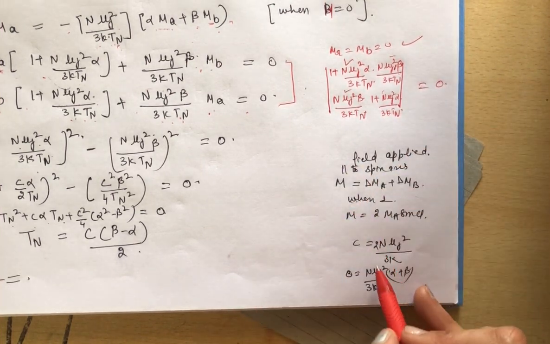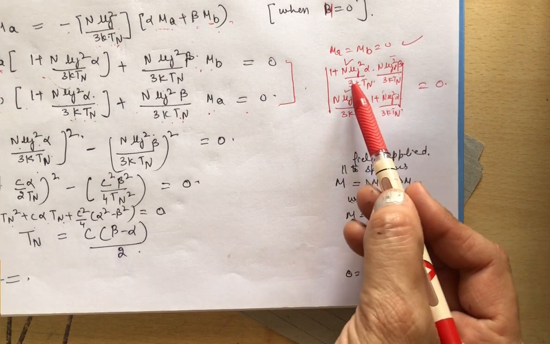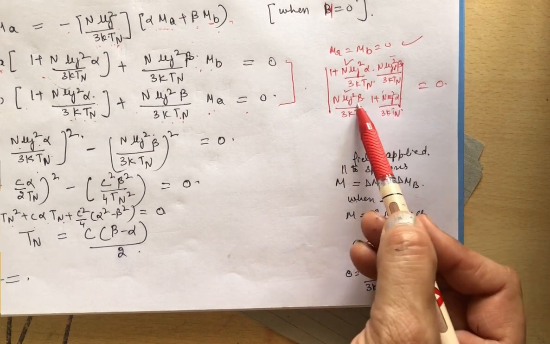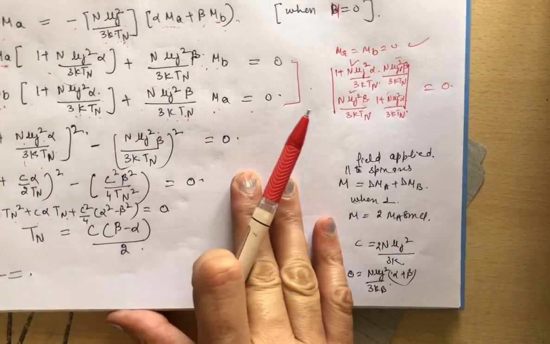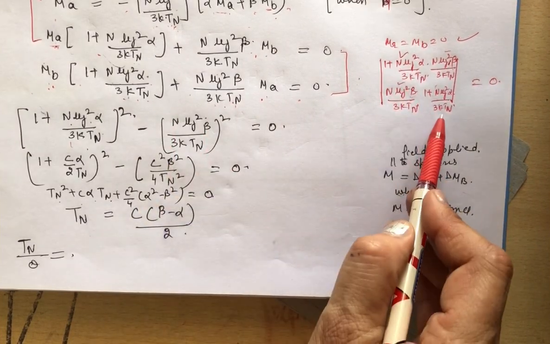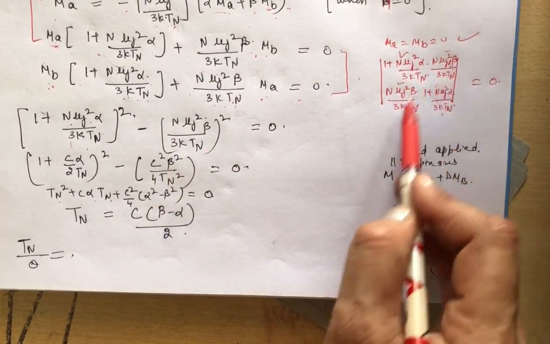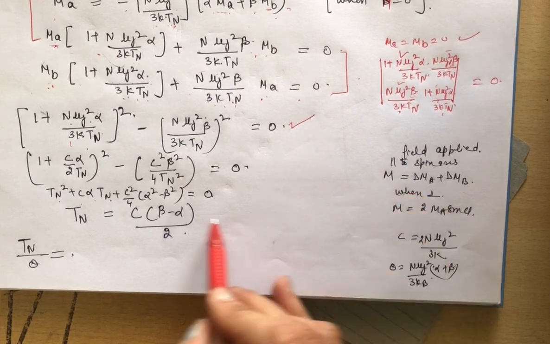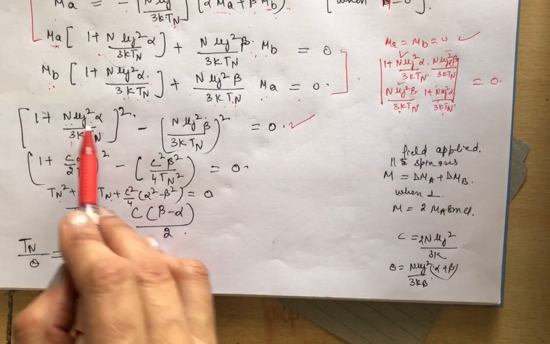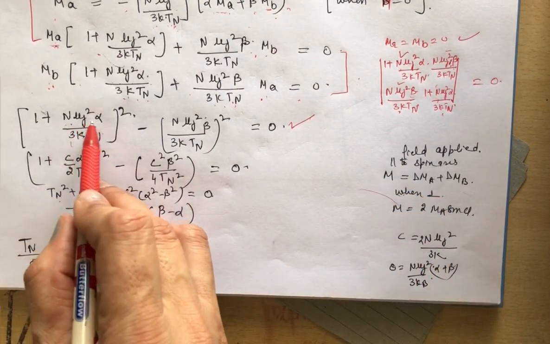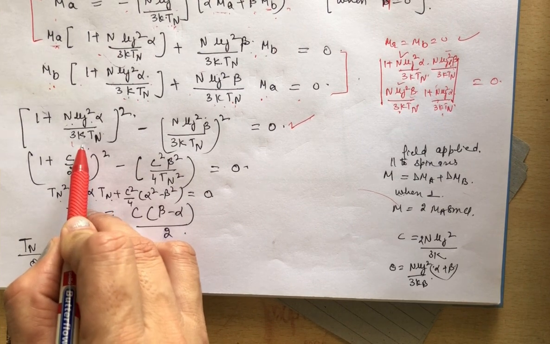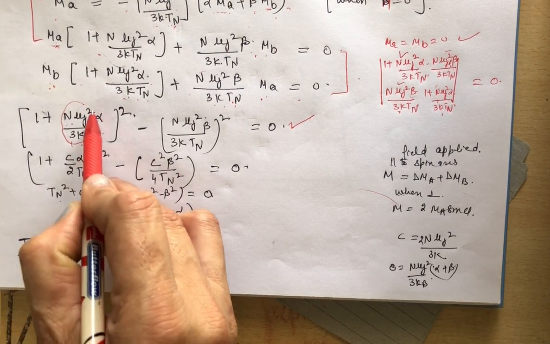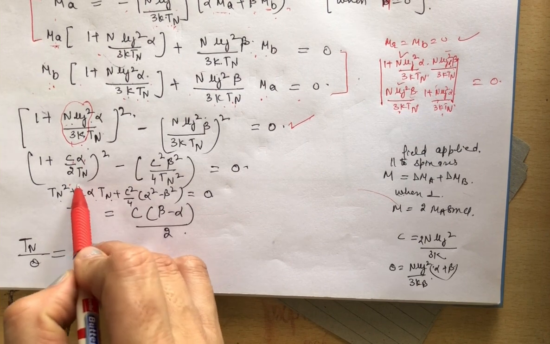And what is C? First solve this determinant. This minus this I am taking here. This multiplied by this minus this, so I am taking this, and now C is equal to n mu j square upon 3k. So this term will become C by 2, so C by 2 alpha over TN.